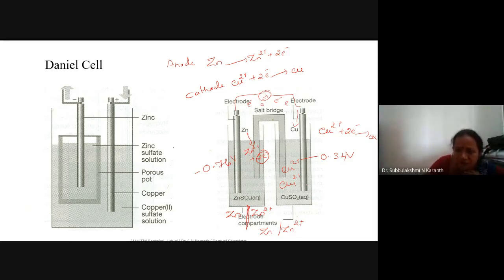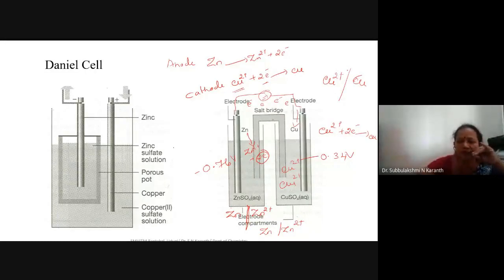Similarly, the reduction electrode, if you want to represent it, has the Cu2+ ion. What is the reaction you observed? The Cu2+ ion takes electrons and forms Cu. The active component is Cu2+ and that is deposited as Cu. They are different by means of a phase, so we represent them by a vertical line.